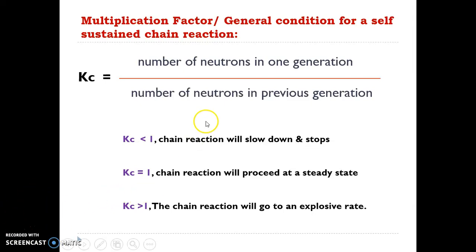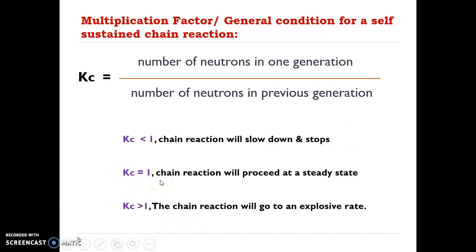Now this Kc will have different kinds of values, and those values are going to decide the future of the nuclear chain reaction. So if Kc is less than 1, means the number of neutrons in this generation is less and the number of neutrons in the previous generation was more, means more and more neutrons are absorbed by the control rods. If this is the case, then the chain reaction will slow down and it will stop at one particular stage because now there are fewer neutrons.